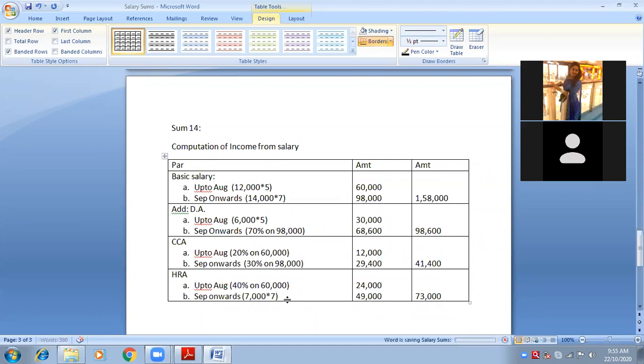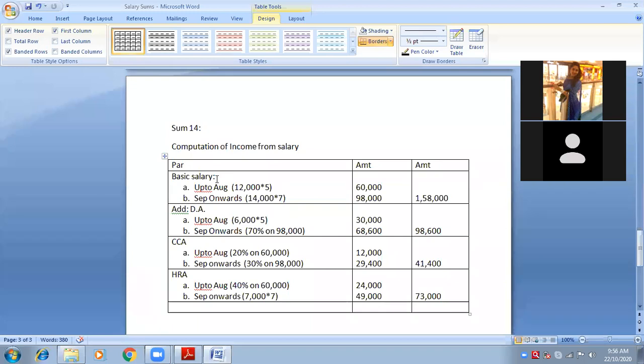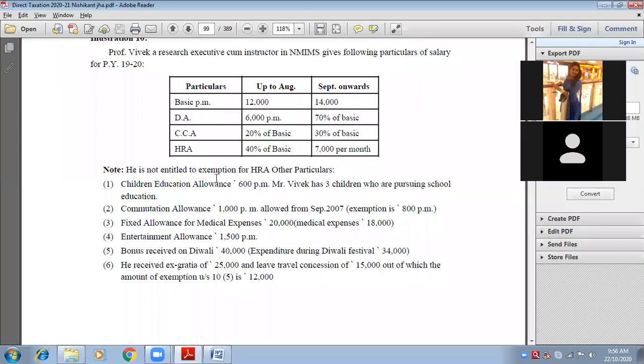Is it clear? Everybody, is it clear? Yes, ma'am. Next, after HRA. See, no exemption is given for HRA, therefore it is fully taxable. So the amount of 73,000 is fully taxable. Next, children education allowance is 6,000 per month. Mr. Vivek has 3 children who are pursuing school education. Now it is educational allowance. It has an exemption limit also, 100 per month per child, maximum up to 2 children.